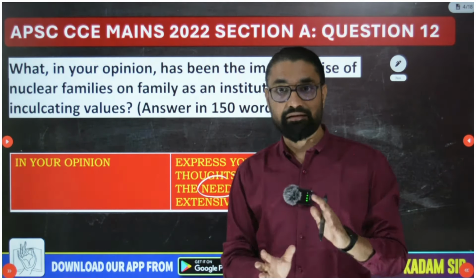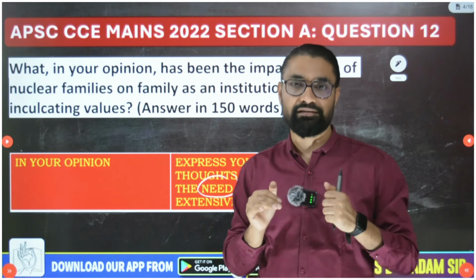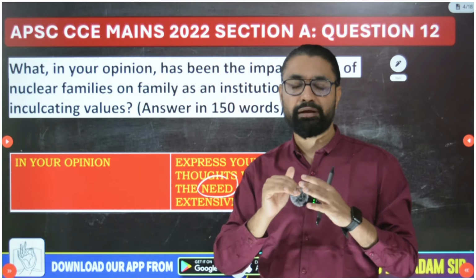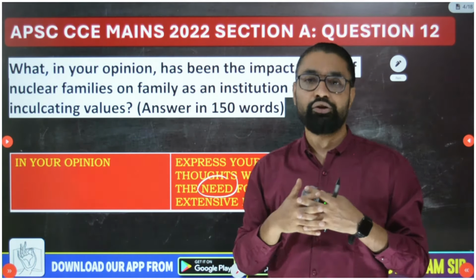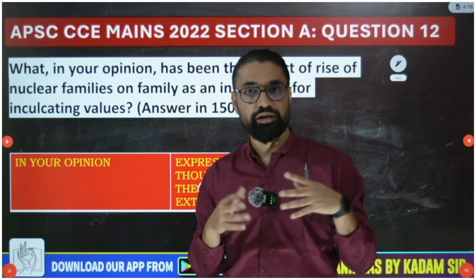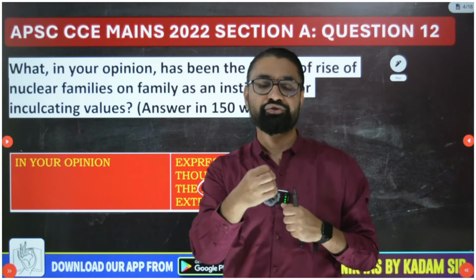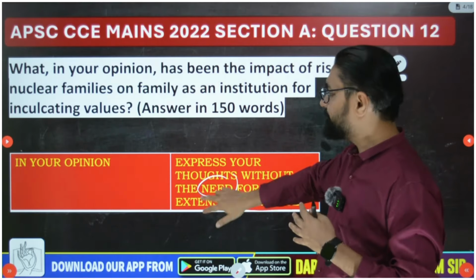Now these are the impacts, good ones, bad ones. Then in the conclusion, how you can balance it out: the good impacts, how you can try to nullify the bad impacts and enhance the good impacts. Some solution you can add in your conclusion. Now for this question I will do the conclusion at 2-3 levels. You can choose any of these conclusions or write all 3 merged together. So the conclusion part we'll discuss in the end.